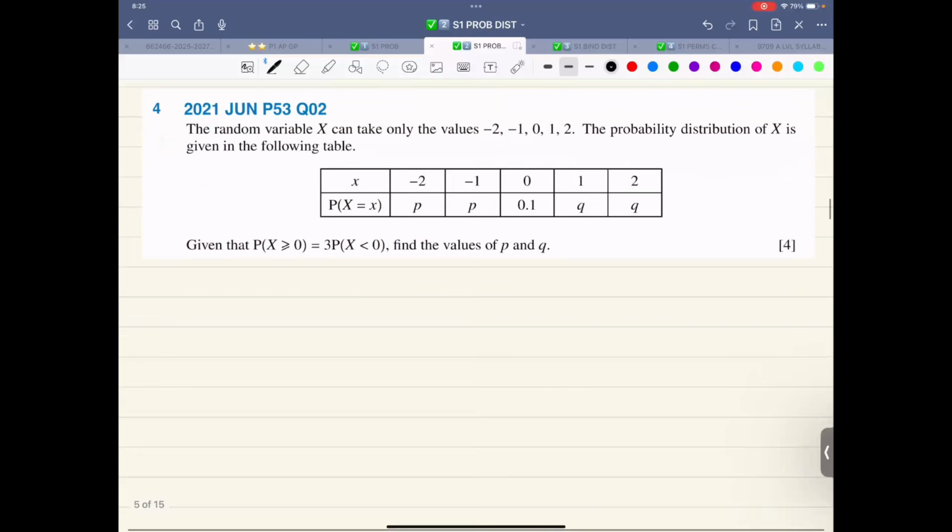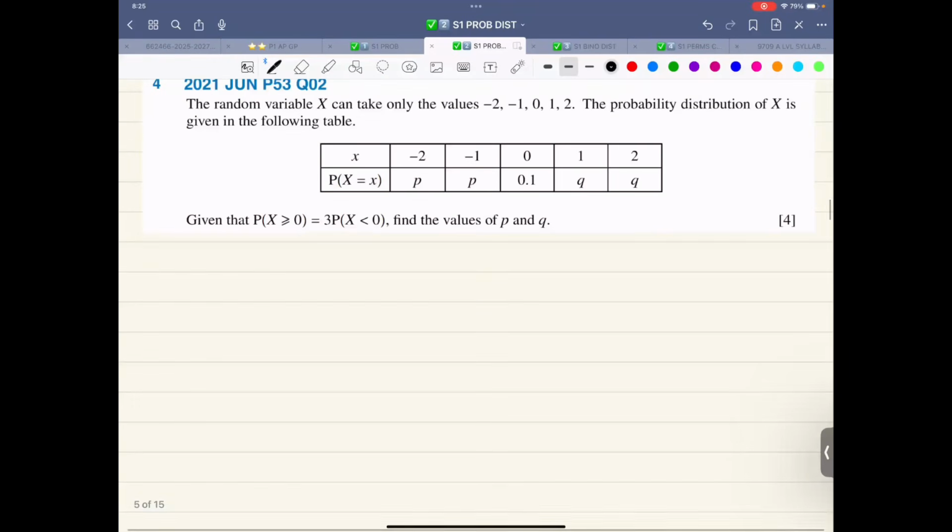Let's look at this question. The table is already there. The random variable x can only take these values. The probability distribution is given. Find the values of p and q. The first thing is that the sum of all the probabilities 1, 2, 3, 4, and 5 should add up to 1.